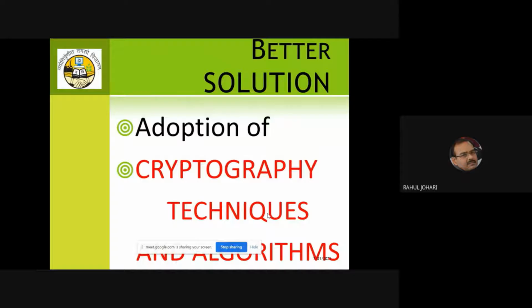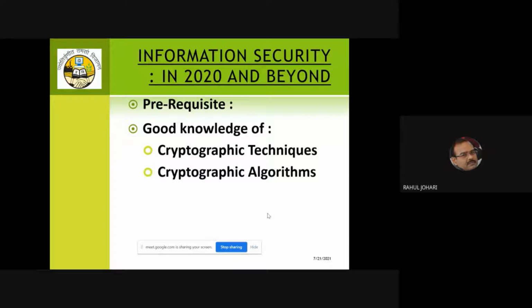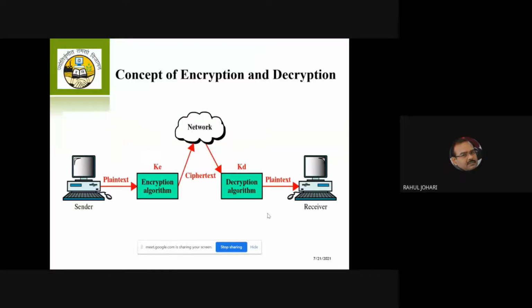Another better solution is the adoption of cryptographic techniques and algorithms. I've discussed a fair bit of cryptography already, and various cryptographic techniques are already there on the web, which we can use, or devise our own new cryptographic technique based on them. So this we've already discussed. Cryptographic techniques and algorithms. So let's see what the cryptographic techniques are.